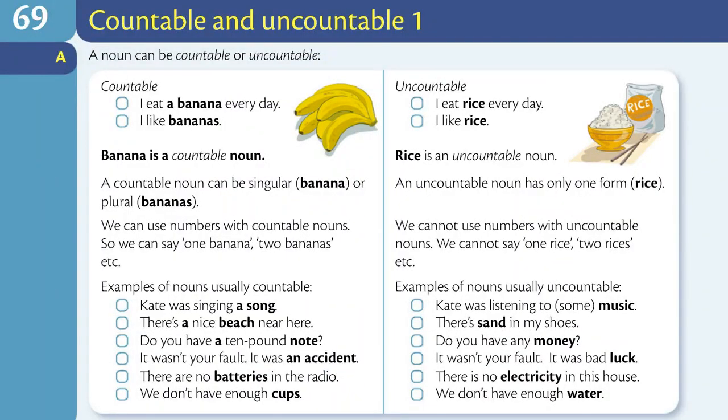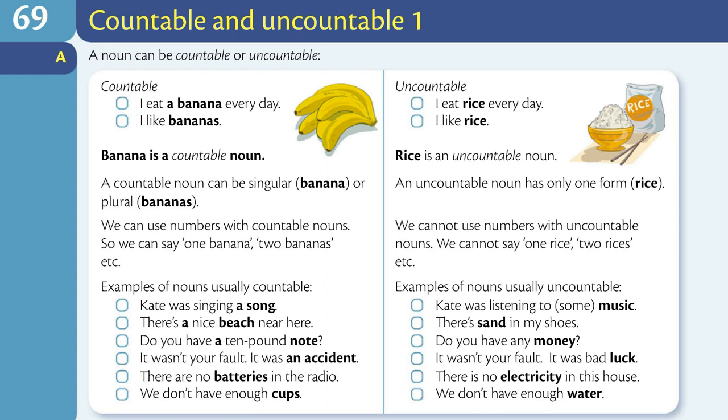Section A. A noun can be countable or uncountable. Countable: I eat a banana every day. I like bananas. Uncountable: I eat rice every day. I like rice. Banana is a countable noun. Rice is an uncountable noun. A countable noun can be singular, banana, or plural, bananas. An uncountable noun has only one form, rice.